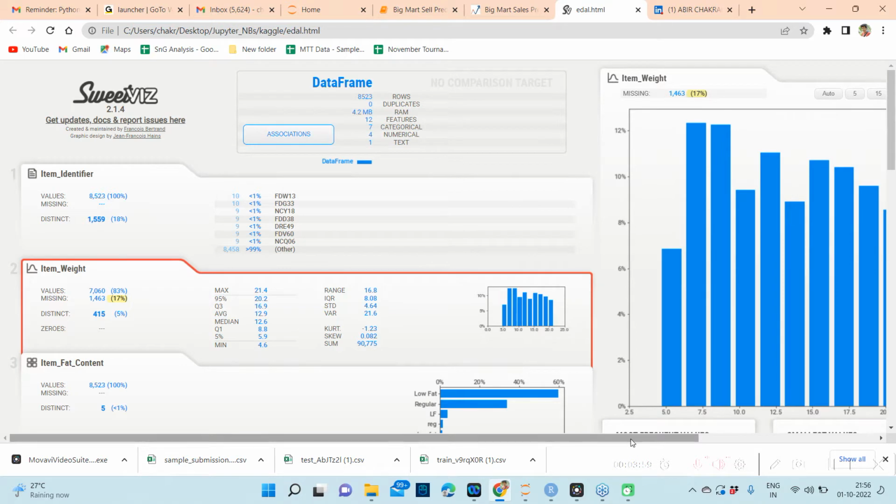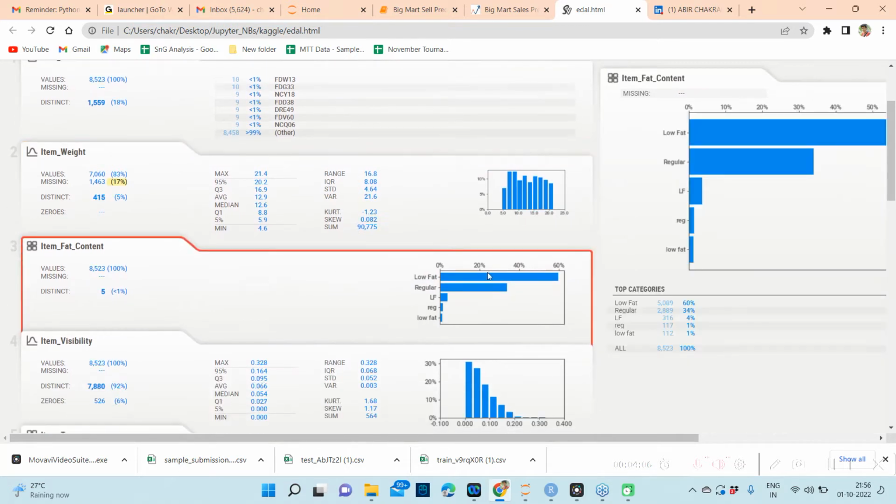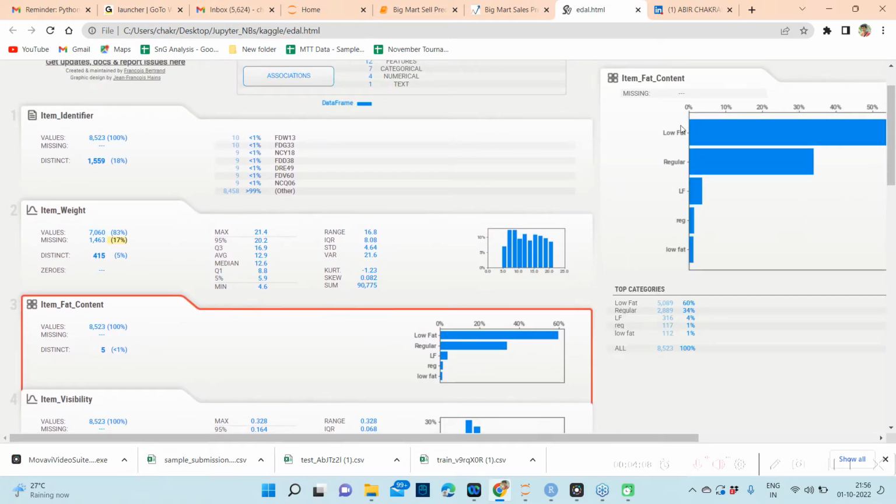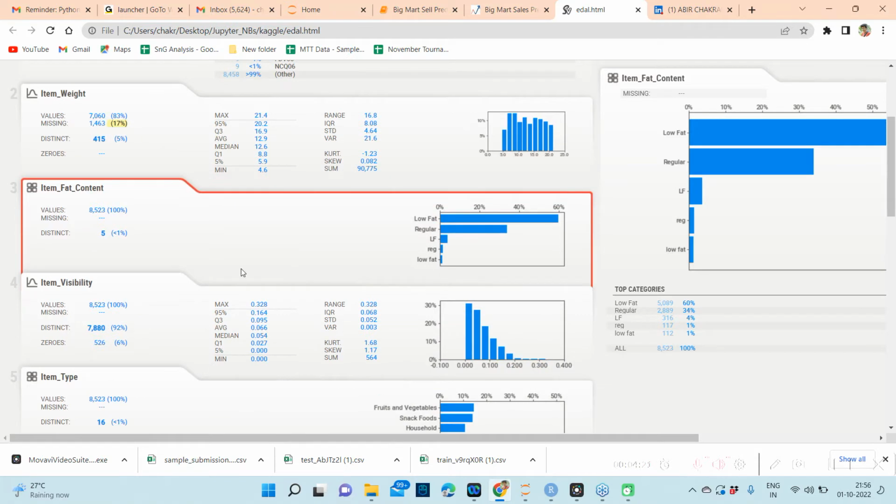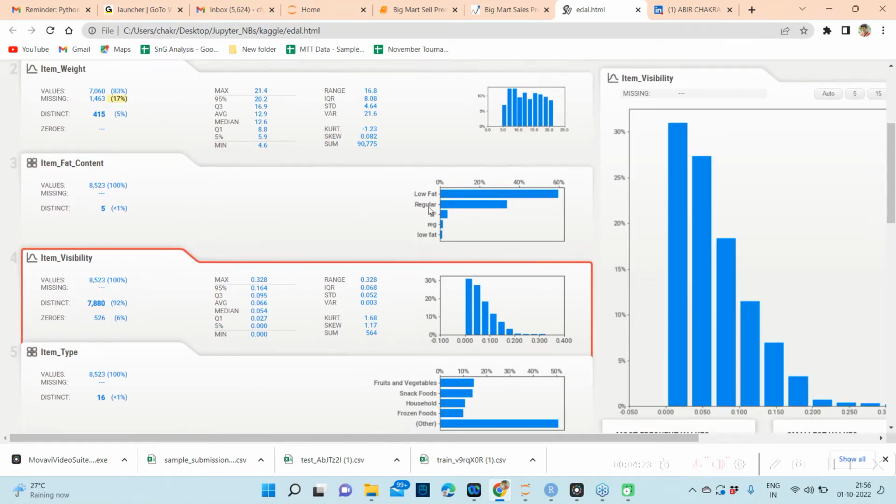Then there is the item weight. This is a numeric column, and we will check its distribution later. Then the item fat content: we can see there are five unique values, but it can actually be converted into a boolean column because low fat in proper case and lower case, and LF, are the same thing, and also regular and reg are the same thing, so we can convert it into 1 and 0.